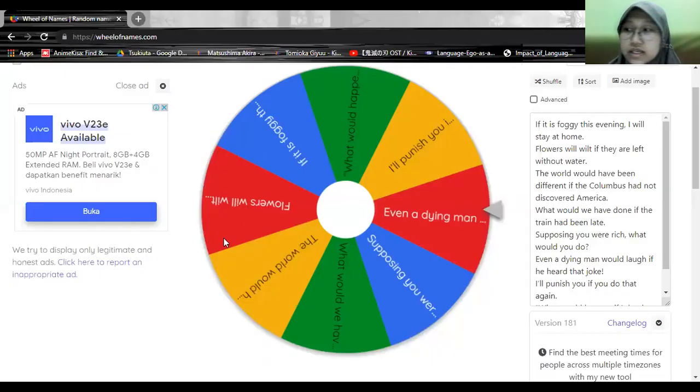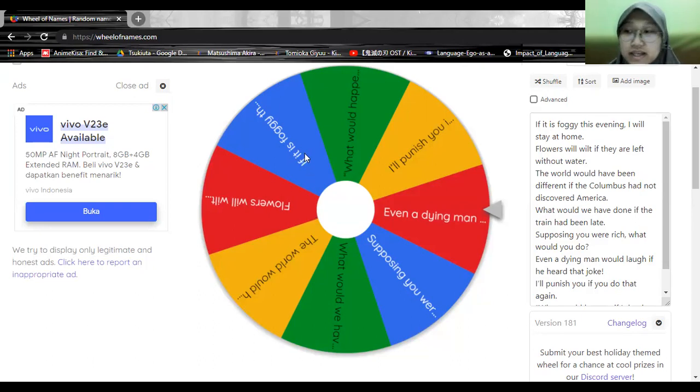As you can see in the wheel, there are a few examples of conditional sentences. The game will start when I spin the wheel. When the wheel stops at one example, you will determine whether it is a conditional sentence type 3 or not. For the one who will determine it, I will choose randomly.